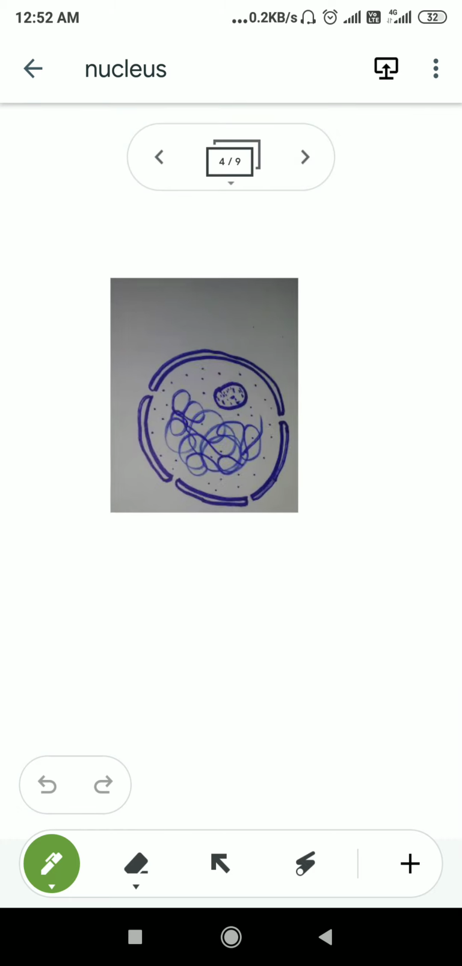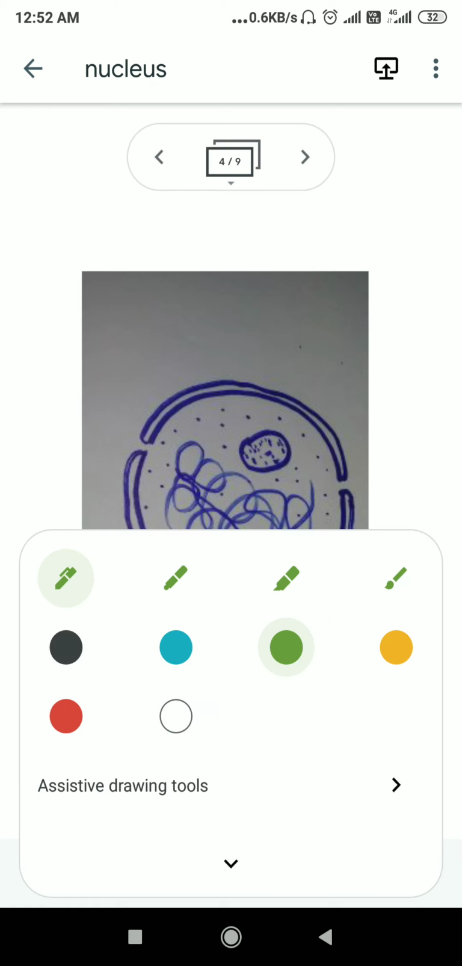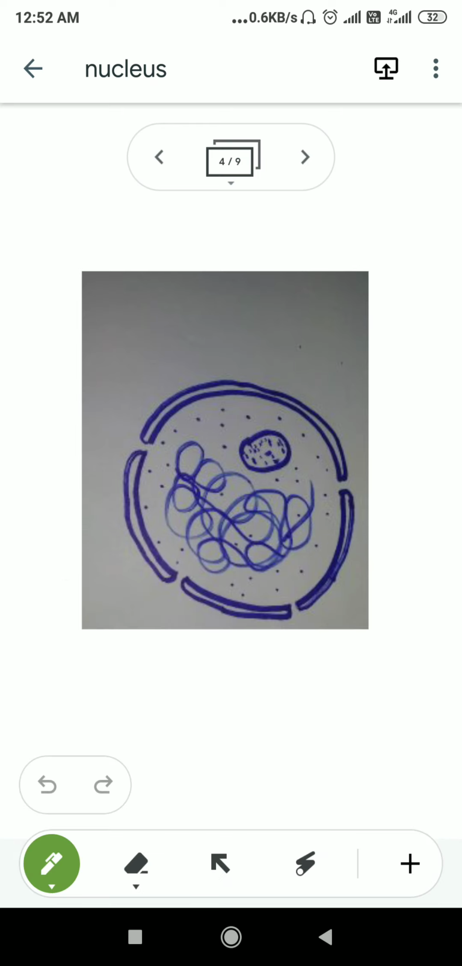Here we will discuss the structure of the nucleus. Now you know that the nucleus is a spherical or rounded structure present inside the cell, in a central or peripheral position. No problem with this. If I see the structure of the nucleus, we will see that it is surrounded by a membrane-like structure. This structure is known as the nuclear envelope.